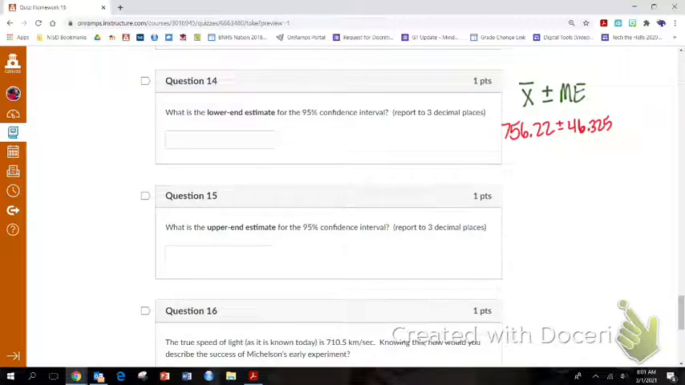So the lower end estimate is 709.895, and the upper end is 802.545. So basically, what we're saying here is our conclusion again with confidence intervals is I am 95% confident that the speed of light is between 709 and 802 kilometers per second. Okay? That's all confidence interval is saying is I'm not 100% sure, so I'm going to hedge my bet a little bit. And I'm going to say that I'm 95% sure that the correct answer falls between these two numbers.